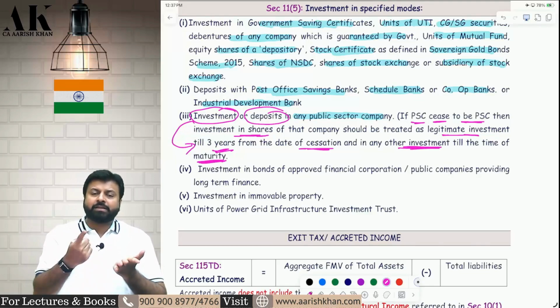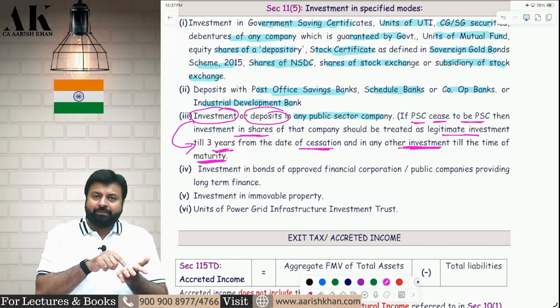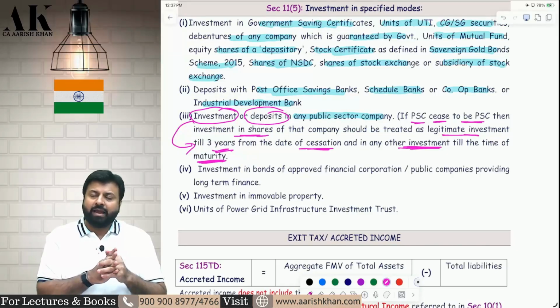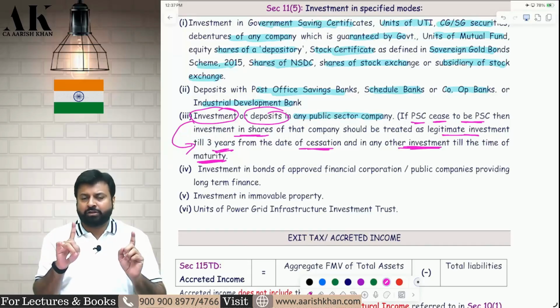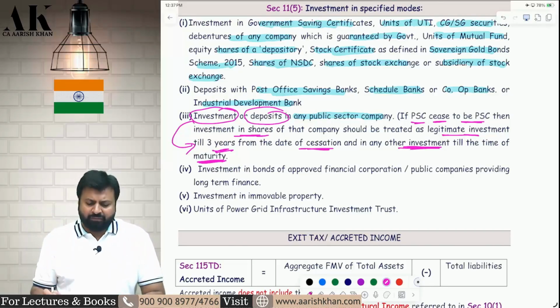So, today I purchased the shares of Air India's public sector company, for example. And today I purchased the deposits of Air India. Now next year Air India has been sold to private players. It has been sold to Tata. So for 3 years I don't have to worry for shares, and for deposit I don't have to worry till maturity. It will be considered a valid investment.